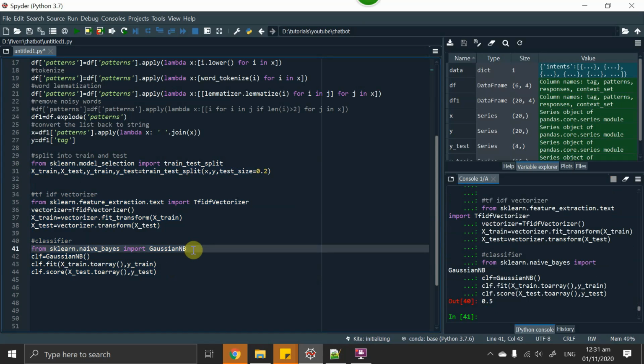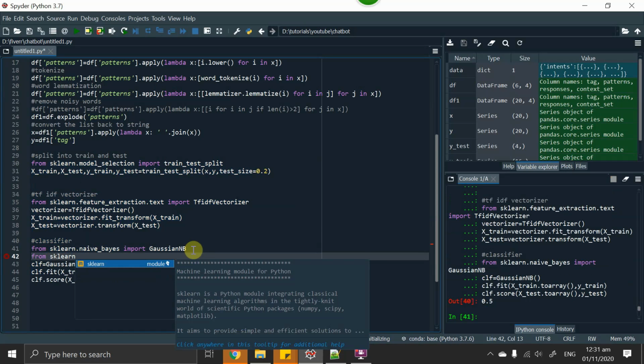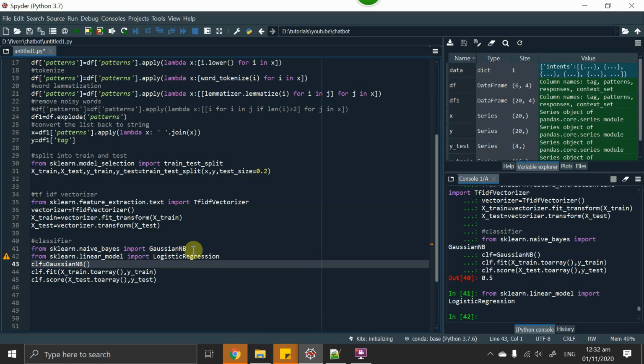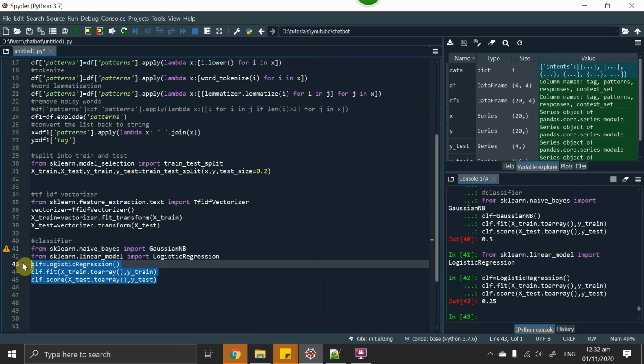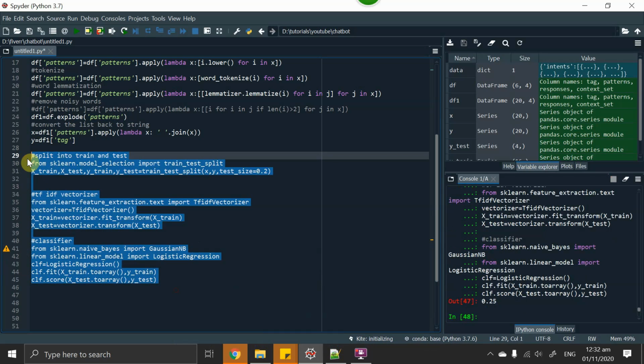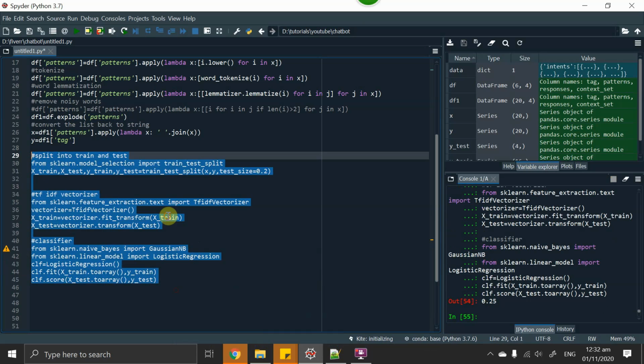Let's change the classifier and see how much accuracy we can achieve with another classifier, that is logistic regression. One more thing, I would like to shuffle the data set so that we can get better results. You can see that our accuracy is very low.